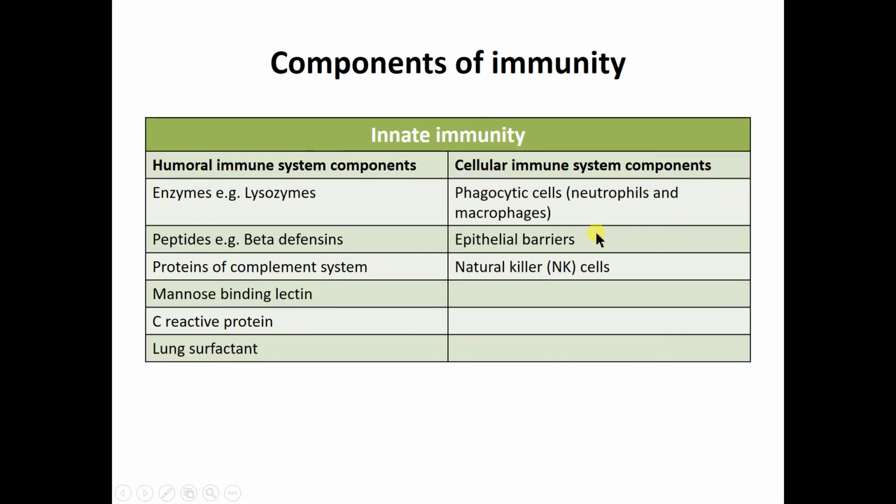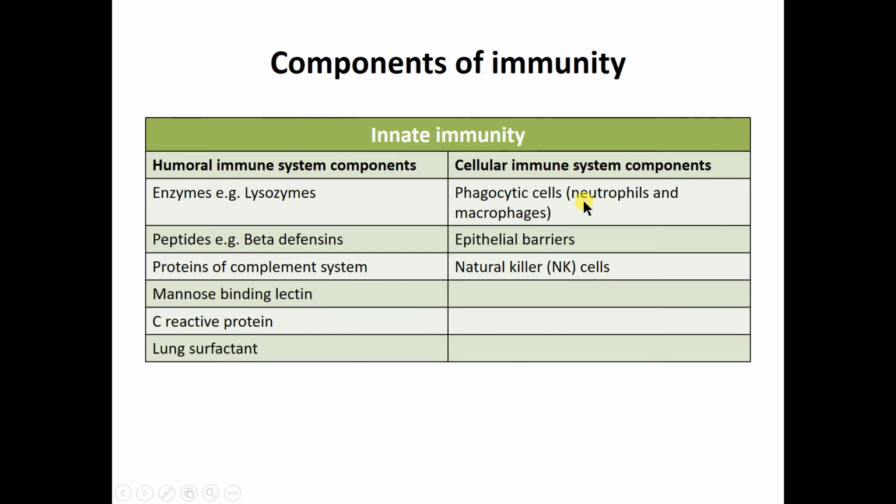Now, which are the cellular components? Mainly the phagocytic cells, which are the neutrophils and macrophages. They are already there. The body doesn't wait for an infectious molecule to come and only then start to synthesize neutrophils and macrophages. These neutrophils and macrophages, the epithelial barriers, and the natural killer cells are already there in our body.